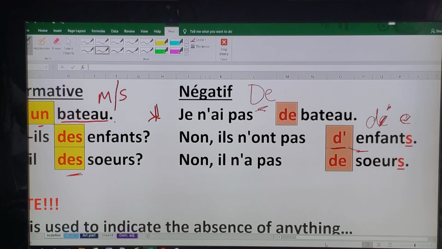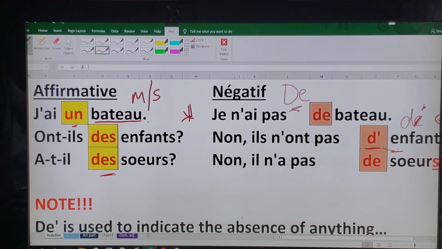Okay? So one more point to note is that we use this the in the negative when, basically, it indicates the absence of anything. It's like in this sentence here, I do not have a boat. I do not have children. No, he does not have sisters. So it says he does not have anything. He doesn't have any sisters. I do not have any boat. No, they do not have any children.